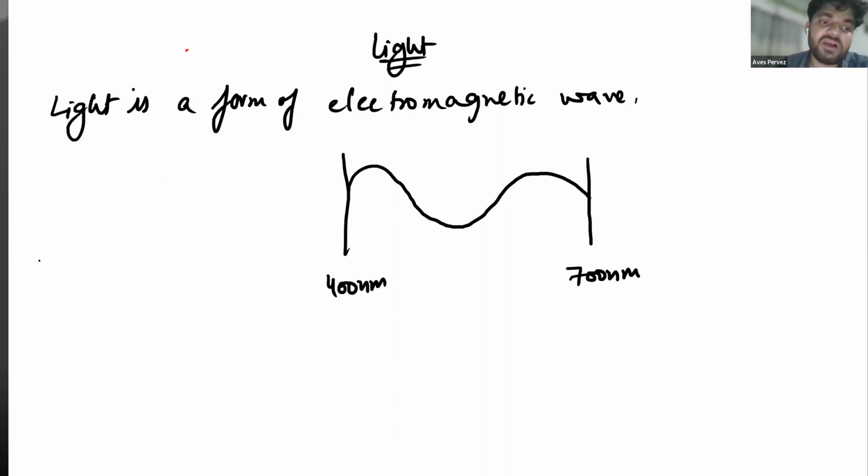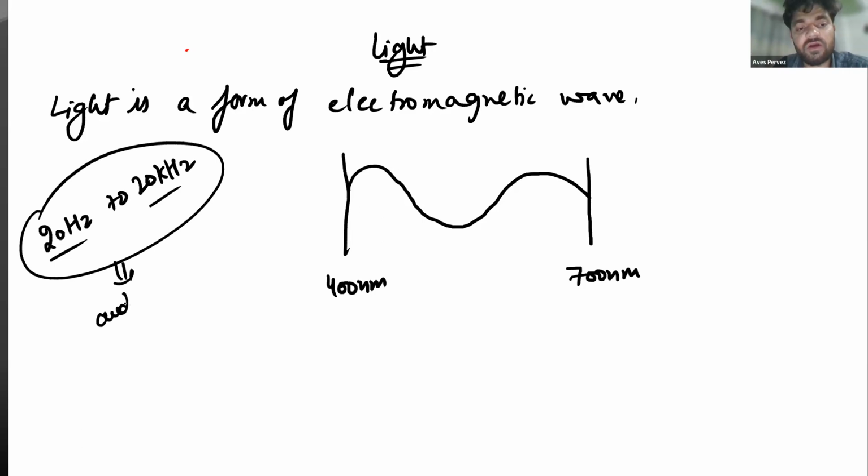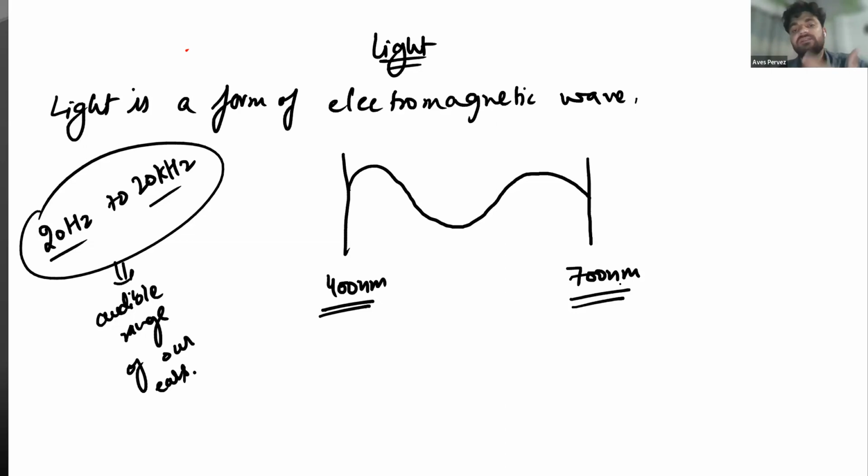Like the voice that we can hear with our ears is from 20 hertz to 20 kilohertz. So this is the audible range of our ears. Similarly, electromagnetic waves of wavelength 400 nanometer to 700 nanometer are